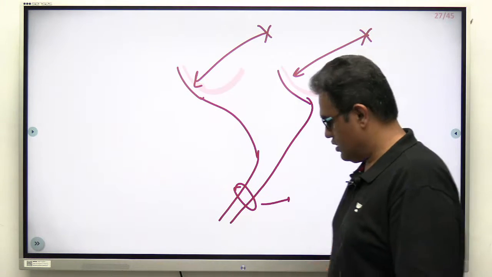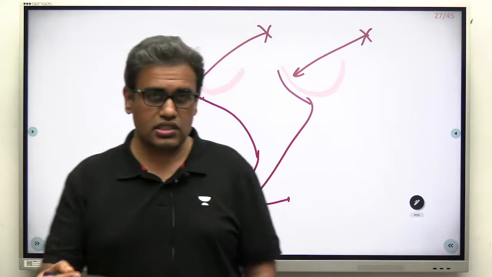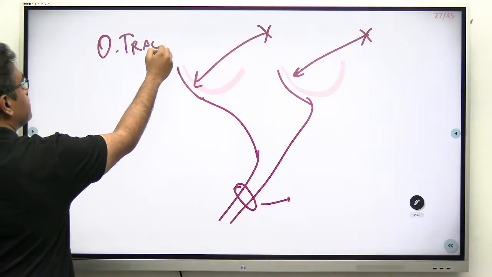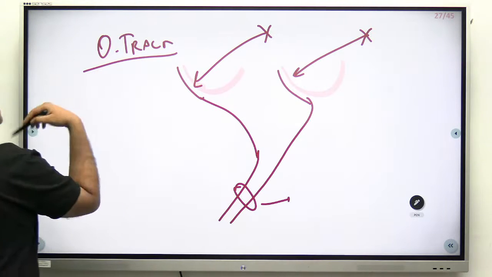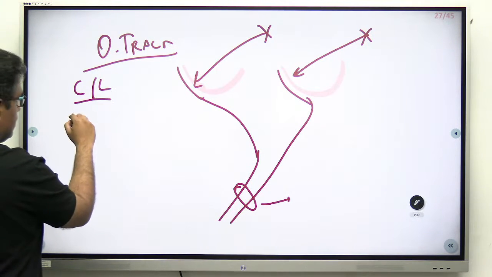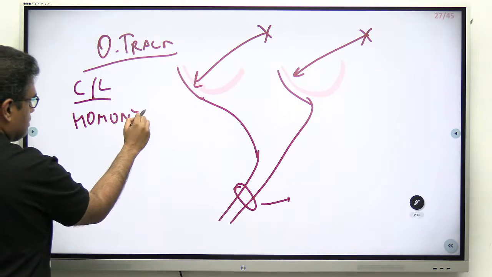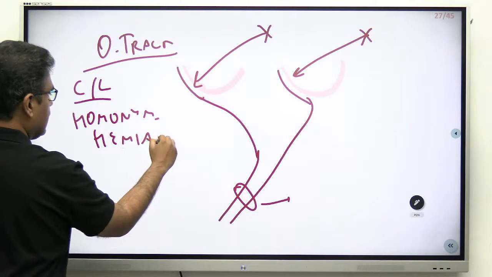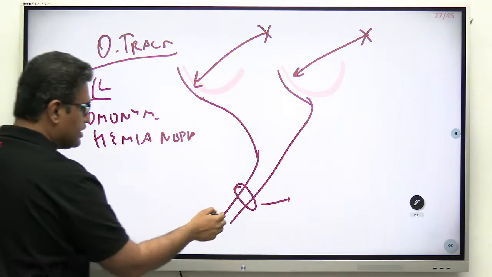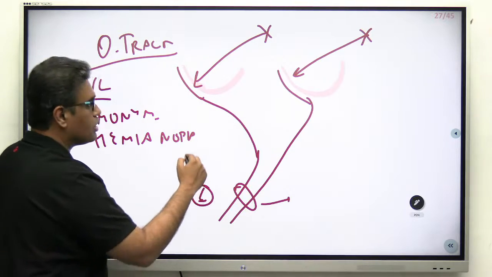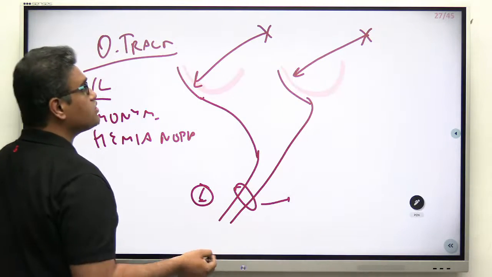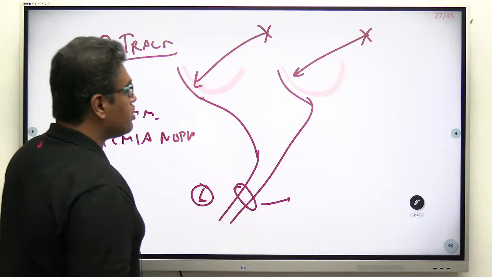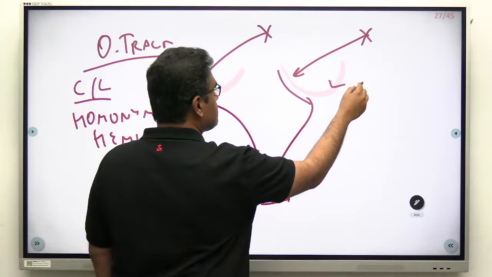So remember, in the left optic tract or in any lesion of the optic tract, just remember this basic point. If there is any lesion in the optic tract, the visual field loss is always on the opposite side, contralateral homonymous hemianopia. Contralateral lesion in the left optic tract, person is not able to see things on the right side, contralateral. Homonymous, why? Because the direction of the visual field loss is the same. Why hemianopia? Because half of the retina is involved, the other half is perfectly fine.